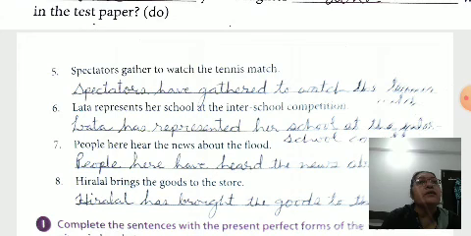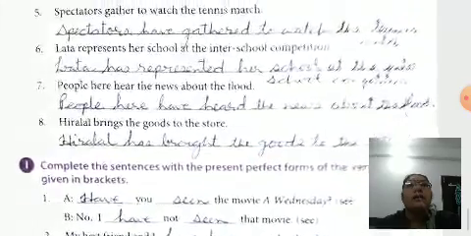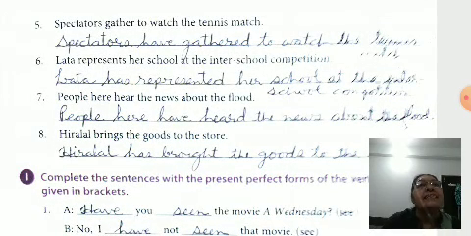Spectators gather to watch the tennis match. Spectators have gathered to watch the tennis match. Lata represents her school. Lata has represented her school at the inter-school competition. People hear the news about the flood. People have heard the news about the flood.